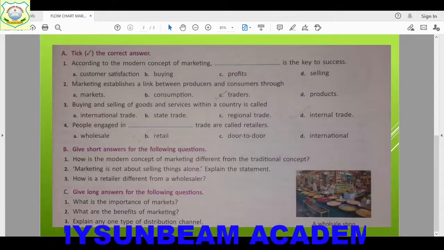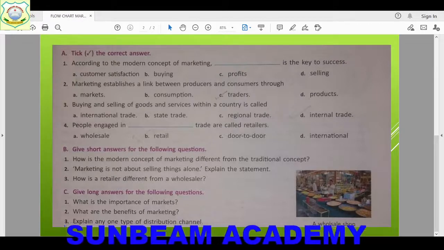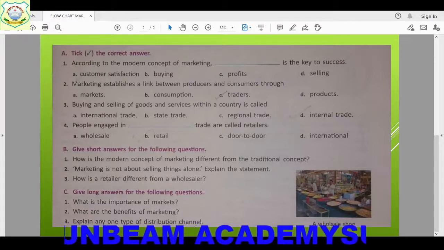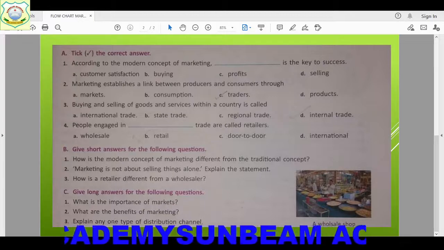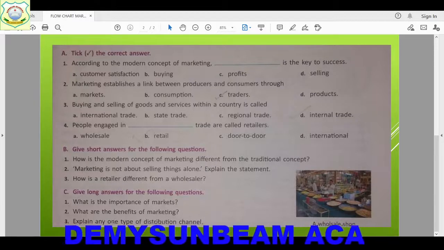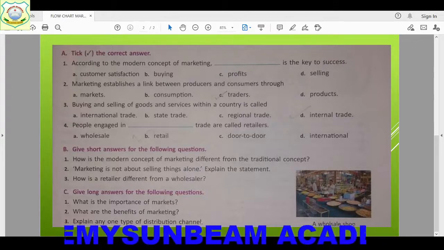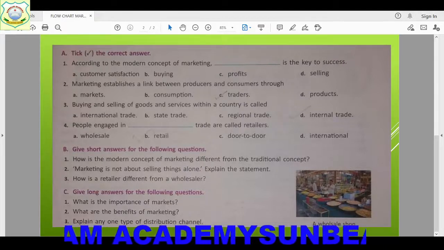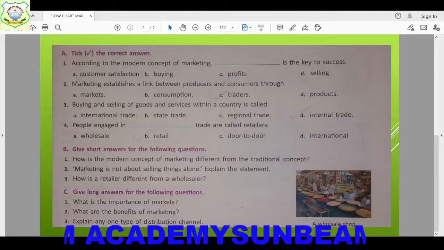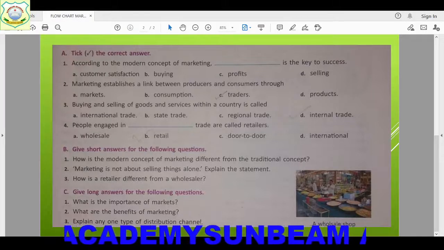Clear now? Now second answer we will discuss: what are the benefits of marketing? Children, there are many points. It improves the standard of living of people, lets the producers focus only on production activity without involving in other activity, generates jobs in the production and distribution sector, explores the export market for goods, helps develop the economic resources of a country, tries to satisfy customer needs by designing products according to the demand of the market, generates revenue, and aids large scale production of goods in cost effective manners.